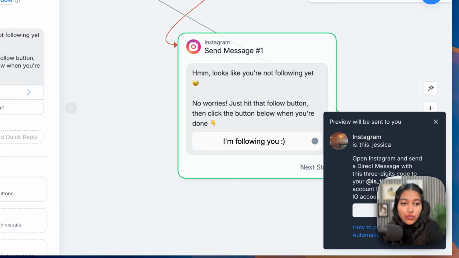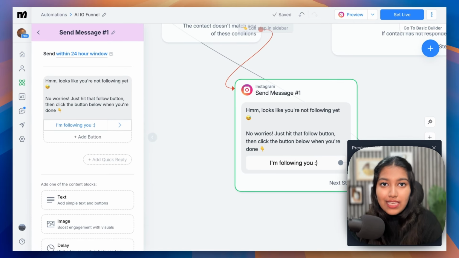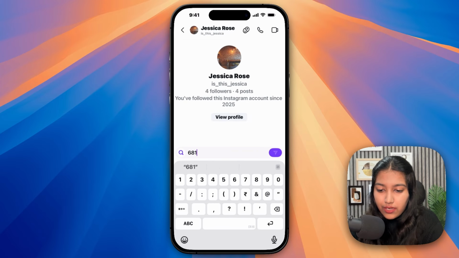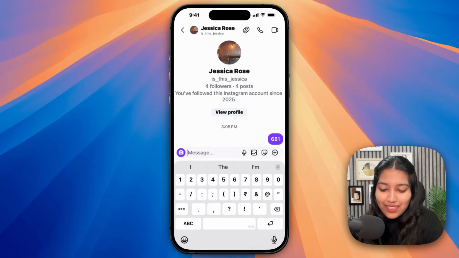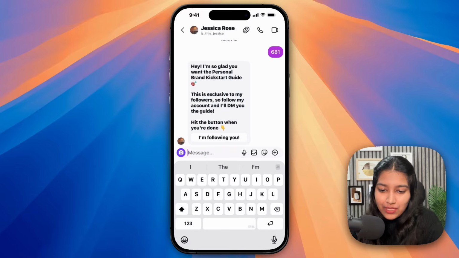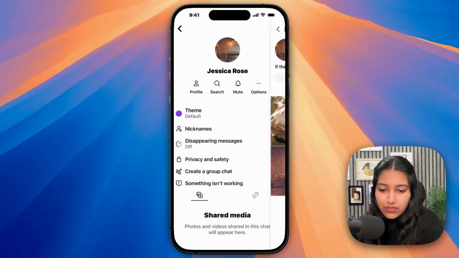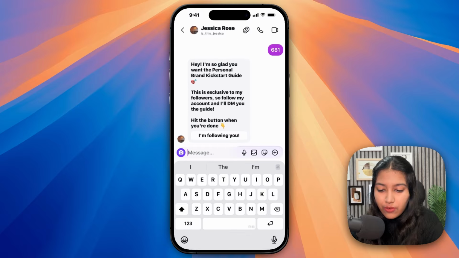Okay, now it's going to show you a code which you have to send to that particular Instagram page from some other Instagram account. So in simpler words, you need to send these 3 digits to your main Instagram page from some other Instagram account. Okay, so here I am on the main page's DM, and let me send that code right here. This is just for testing, by the way. Okay, so let me see if I'm following this account or not. And yes, I am. So let me just click on I'm following you.